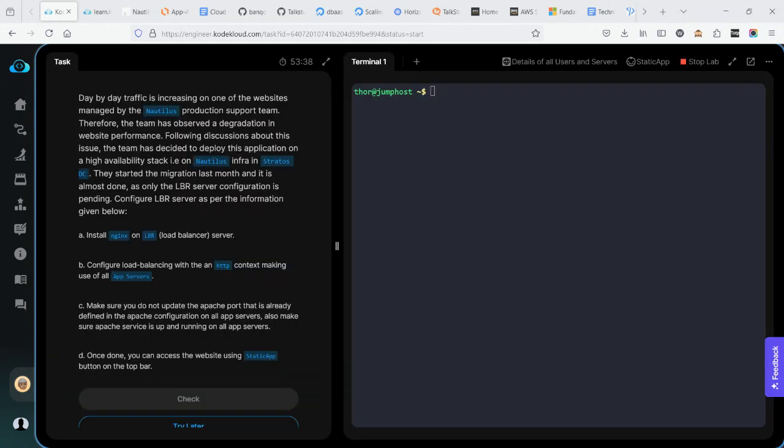The environment is loading, so I'm going to pause the video to wait for it to load up. The environment has come up. So now I'm going to log into the load balancer server hosted in the KodeKloud engineering Stratos data center.